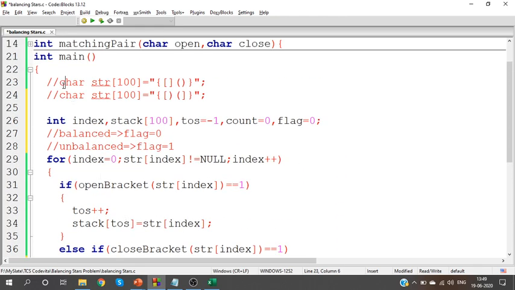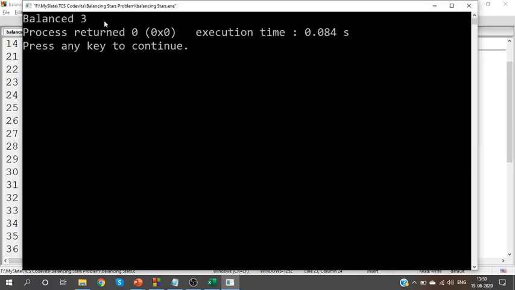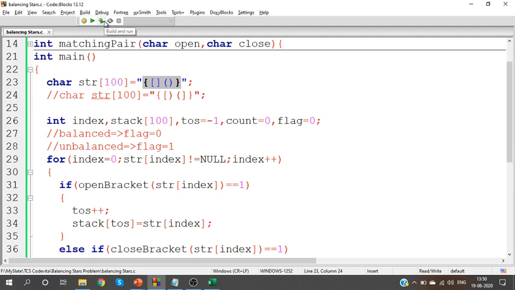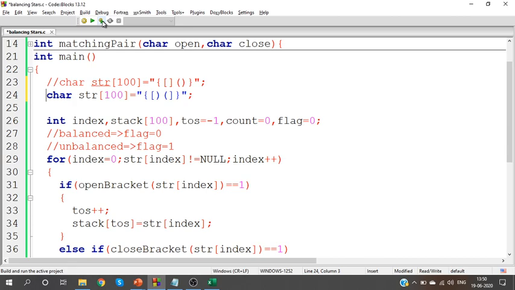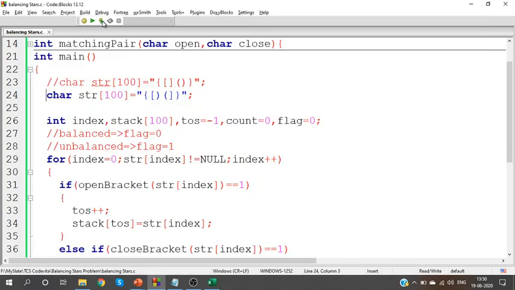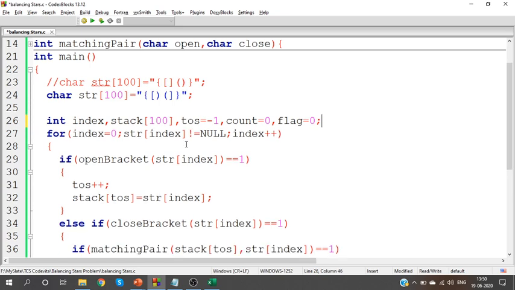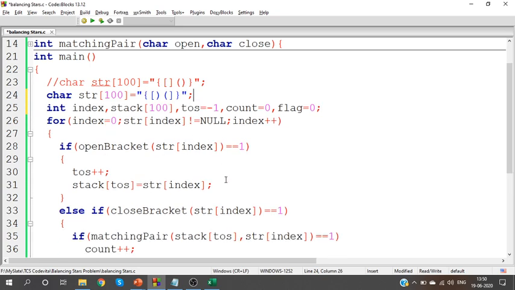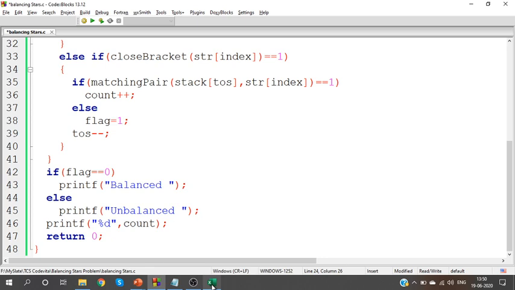Now if I consider the first string, it is balanced, right? Check the output. You get it as balanced followed by count. Consider the second string. The second string is unbalanced, right? Check it. You get it as unbalanced followed by 1. So the program works perfectly fine till this point. But as I said already, there are test cases where our program will fail. For example, consider the next scenario.